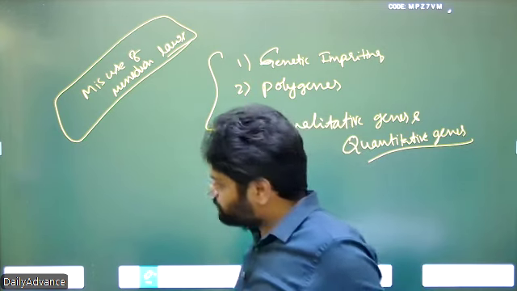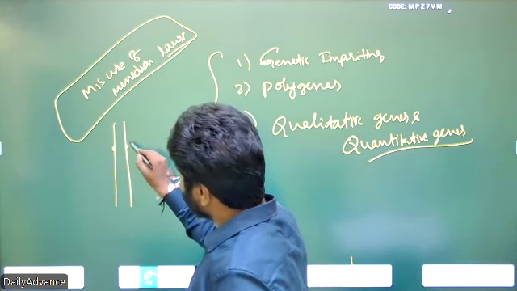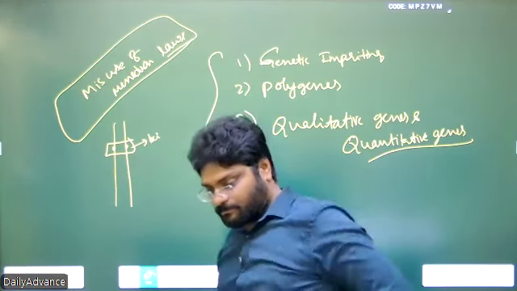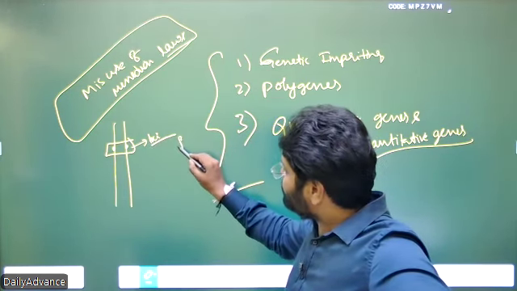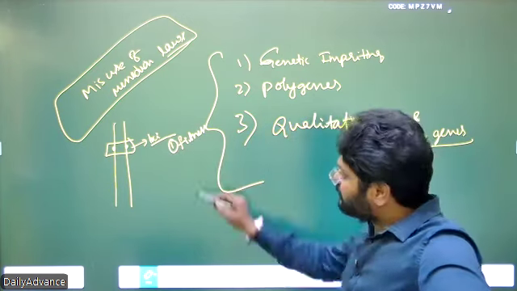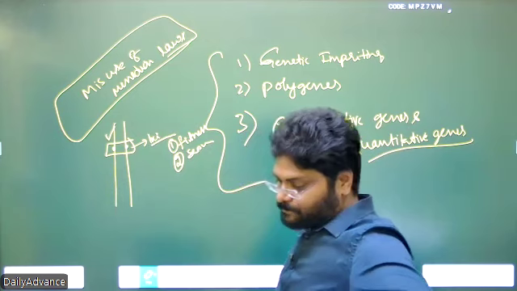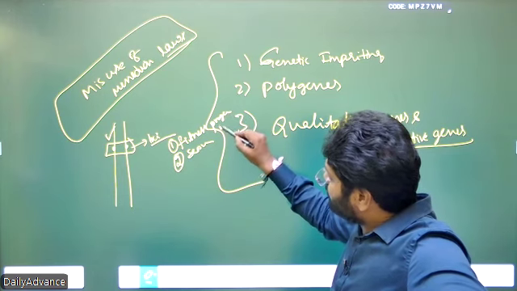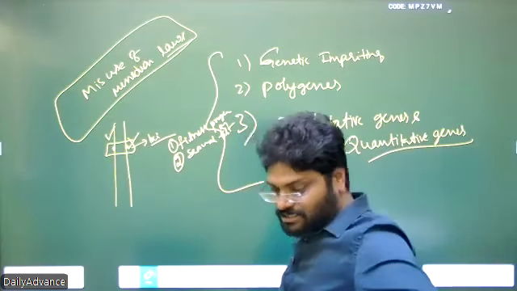Very simple, I am telling. Few males possess a locus, and this locus gives better fitness for the children and better sexual ability for the individual. So either fitness for the progeny, or this locus gives better sexual fitness for the males who possess it. So this is the case.